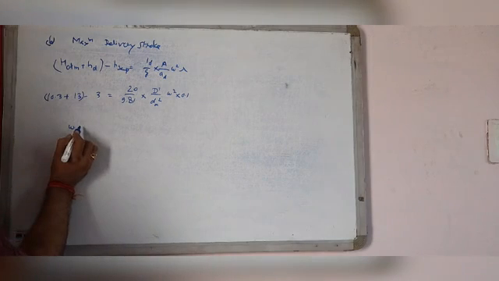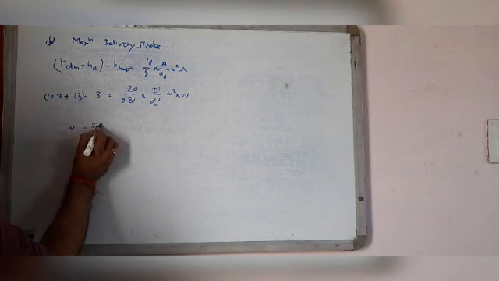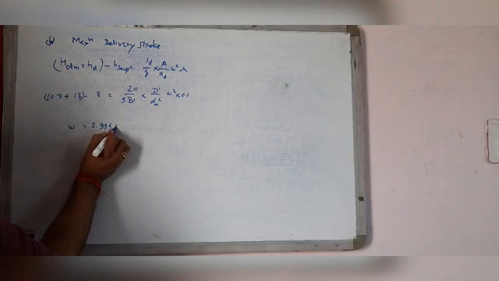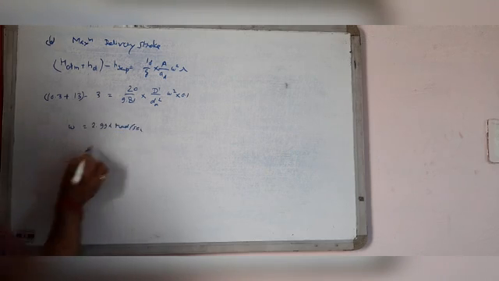By solving this equation, the value of omega comes to 2.994 radian per second.